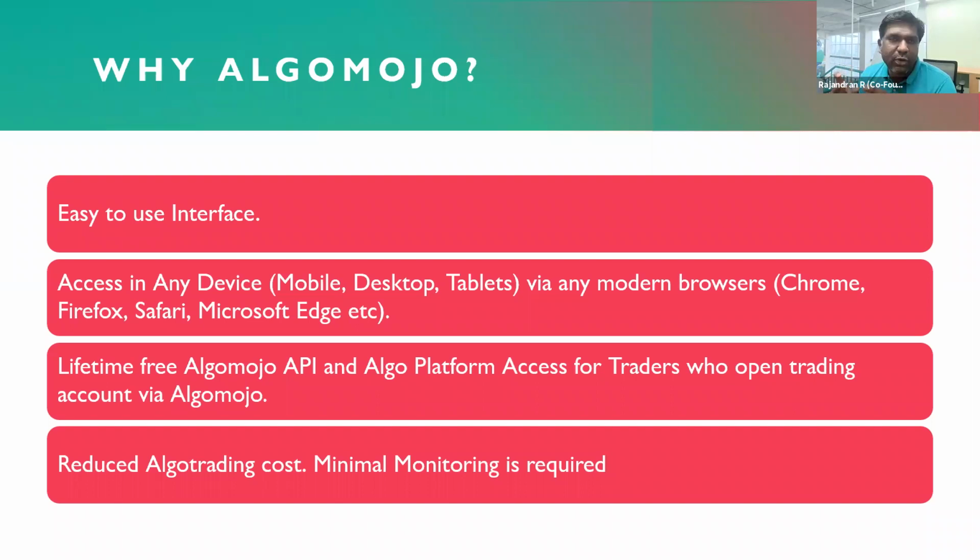The best part about AlgoMojo is that it comes with lifetime free access to the AlgoMojo API, or the AlgoMojo trading platform. It comes with lifetime free API access for those who open a trading account via AlgoMojo. The best part is, again, you will be enjoying a reduced algo trading cost. Minimal monitoring is required. And of course, the best world-class automated trading experience.